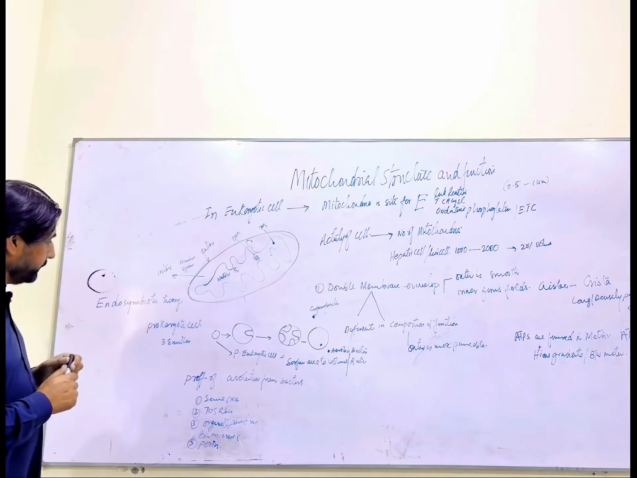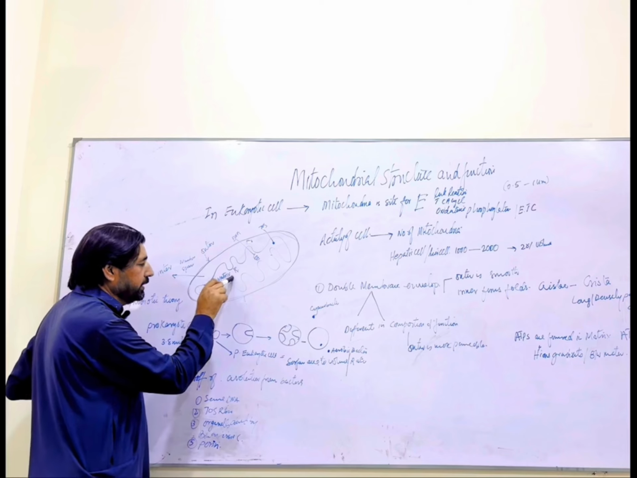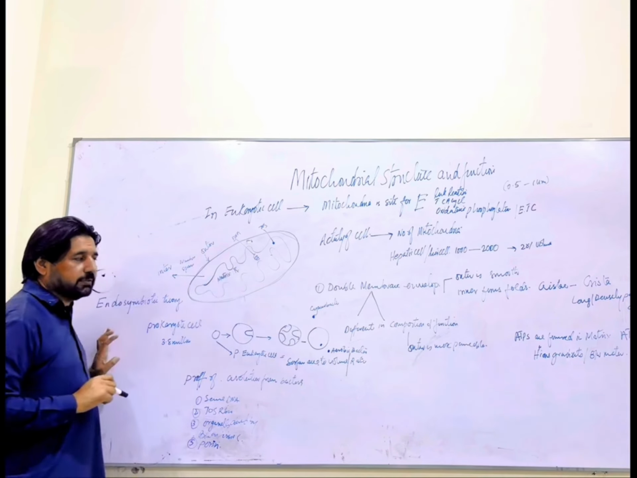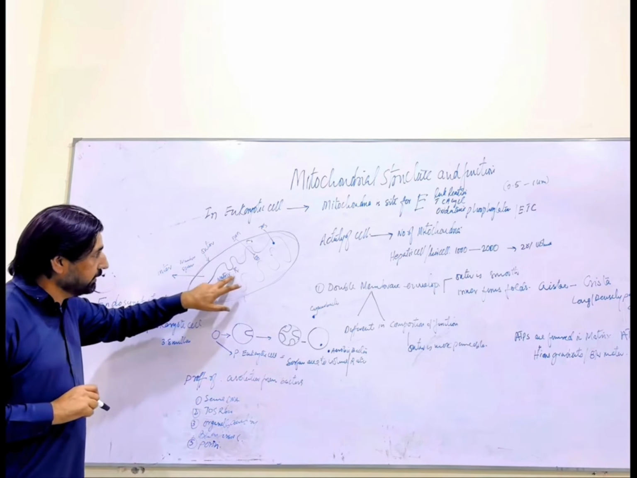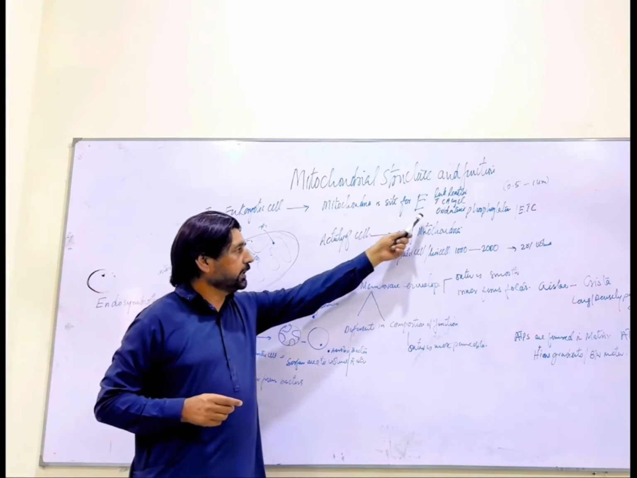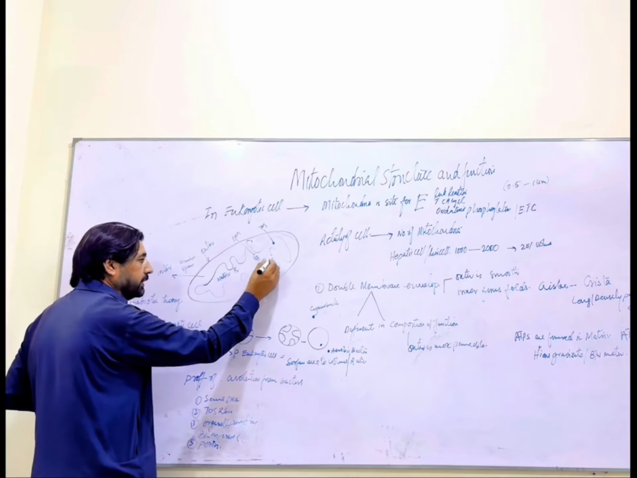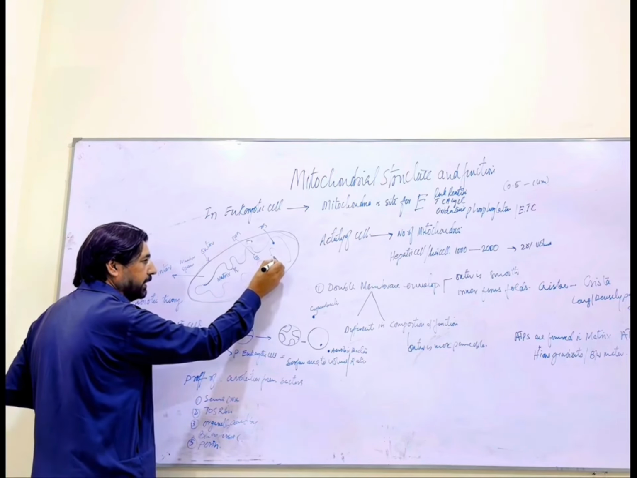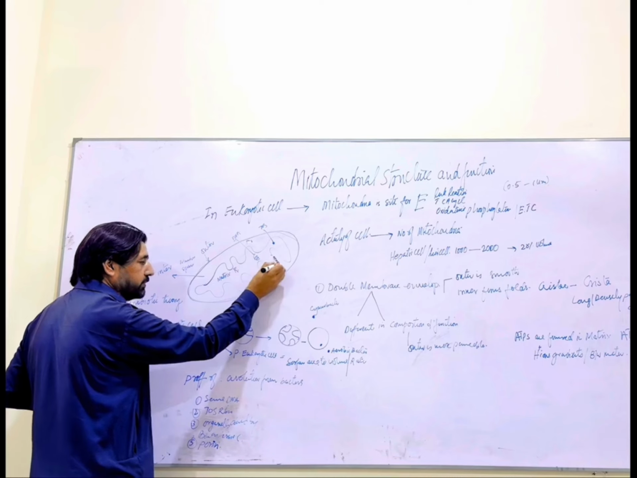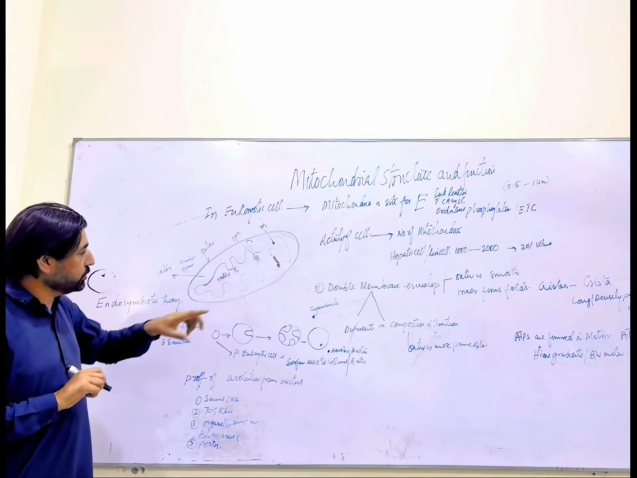Now we have the outer membrane of the mitochondria, then the inner membrane. The central area of the mitochondria is known as the matrix. The matrix is the region where the link reaction and TCA cycle take place. In the inner membrane, proteins are embedded. They form the complexes of oxidative phosphorylation, where the electron transport chain is situated.